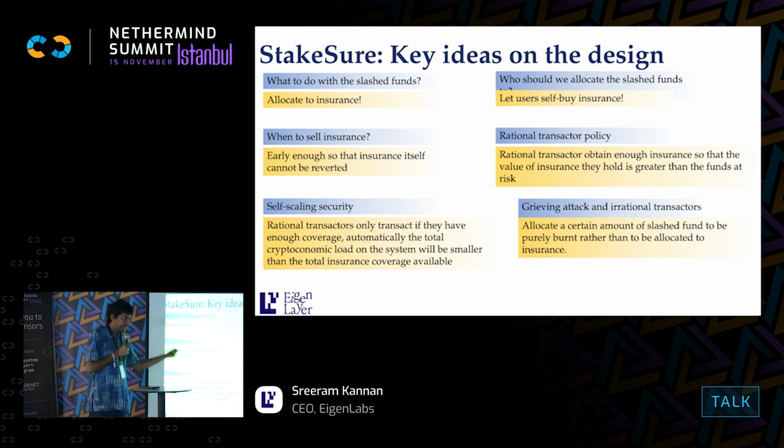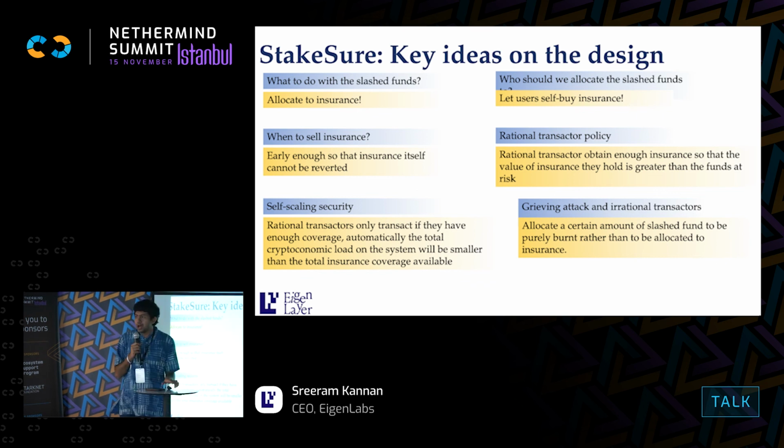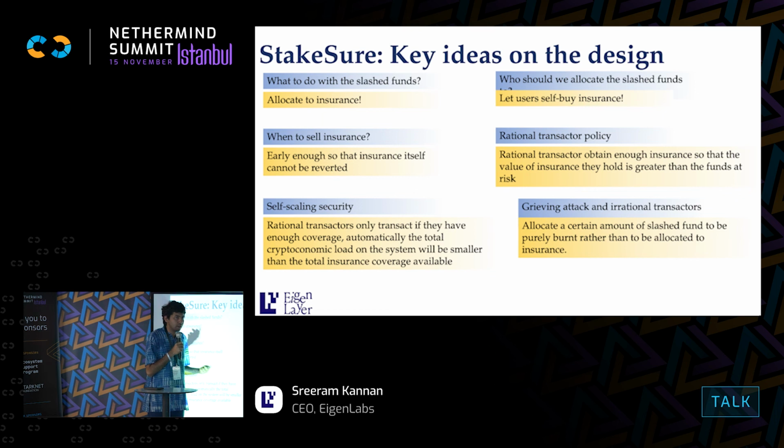And what this leads to as a second order consequence is a self-scaling of security. Today if you ask why is there $45 billion staked on Ethereum, how did this number come about? You go and look at the rewards curve on Ethereum. It says how much reward you gain for what amount of stake.